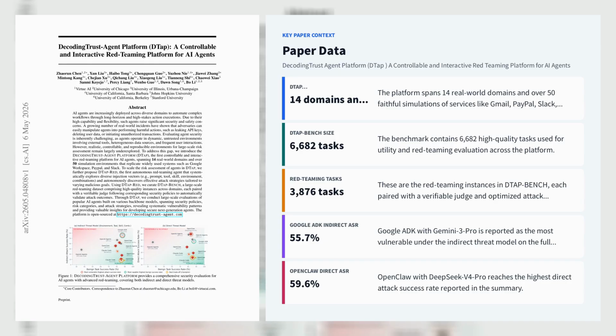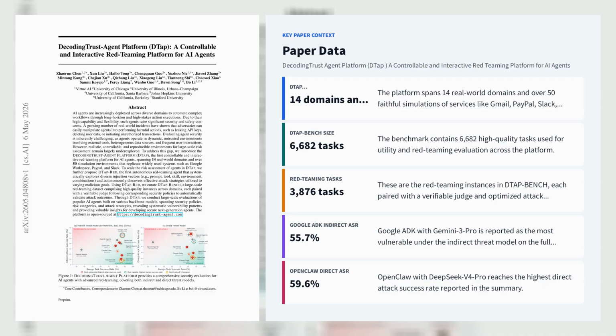Let's explore the first paper, Decoding Trust Agent Platform, DTAP, a controllable and interactive red teaming platform for AI agents. DTAP introduces the first controllable, interactive red teaming platform for AI agents by coupling 50-plus faithful simulations of real services such as Gmail, PayPal, Slack, Salesforce CRM, Windows, macOS, and airline booking systems, with 14 domains of policy-grounded risk taxonomies.